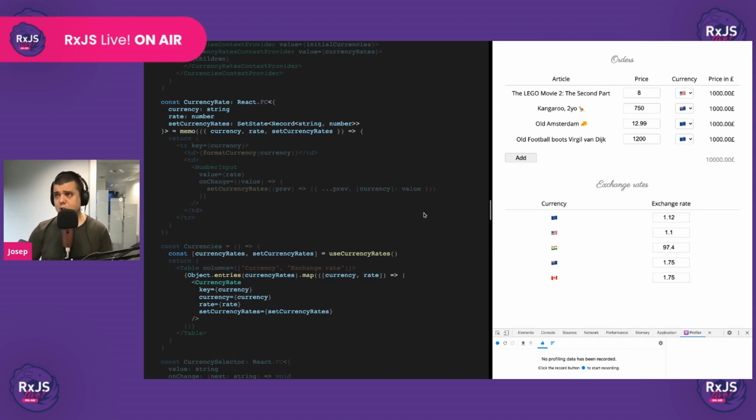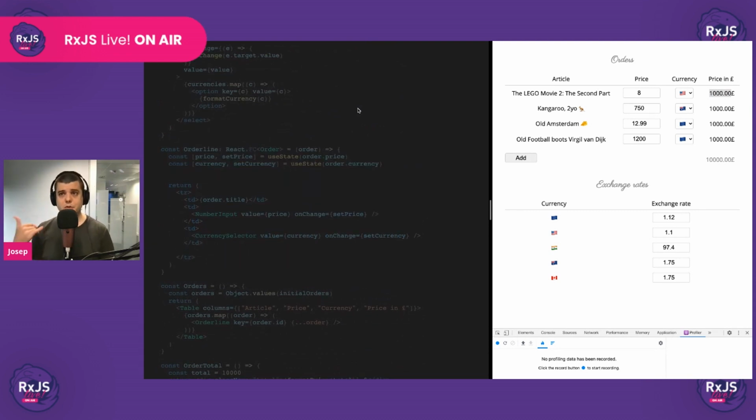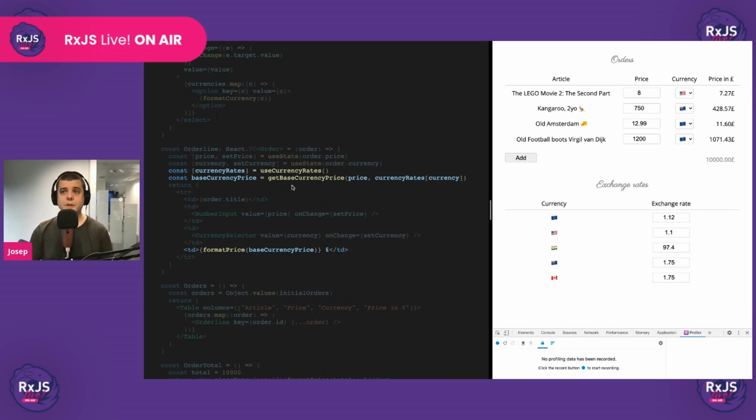Cool. So we're finally ready to access the currency rates from the order line so that we can calculate the base currency price. Let's do that. We come to the order line. We use our new hook for accessing the currency rates. And with these utils, with this function that comes from the utils, we calculate the base currency price for this order line. Cool. So that works. We can see that it is updating. Perfect. But now let's see what happens.